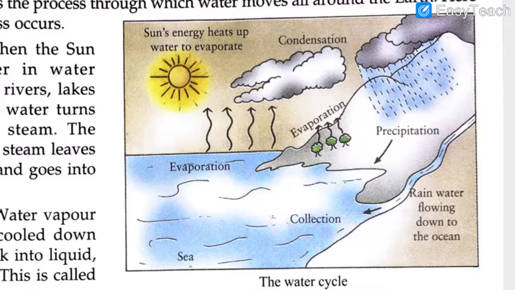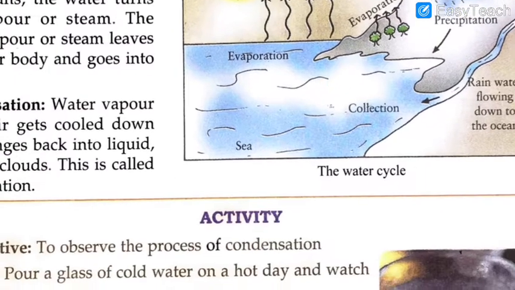When the clouds get too heavy to hold the water, they bring rain like this. At some places they bring snow, and it comes down in the form of precipitation. Somewhere the groundwater storage is there, and somewhere the water comes back and refills the water bodies.